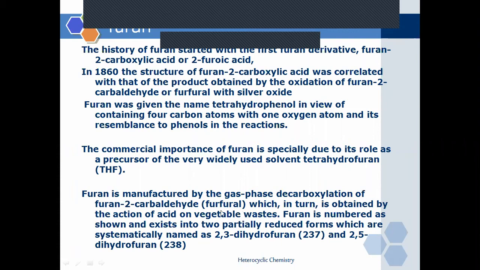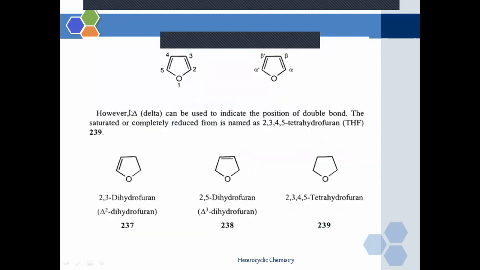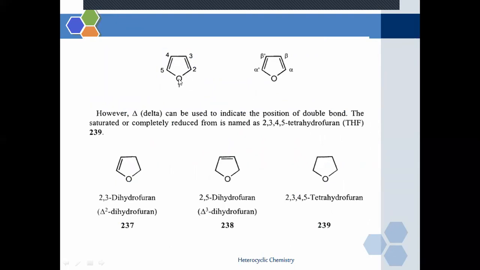From vegetative waste we are going to obtain furan-2-carboxaldehyde, and this furan-2-carboxaldehyde undergoes oxidation to produce furan. So this is the structure of furan, with an oxygen in place of a carbon atom. In the IUPAC nomenclature system, we have to assign the oxygen heteroatom the lowest possible number, and this is a Greek nomenclature system.